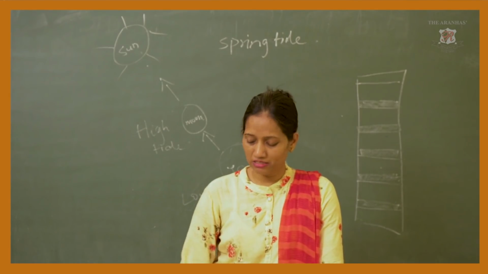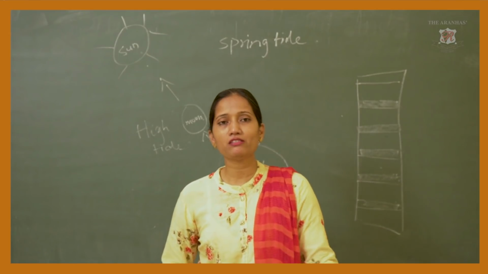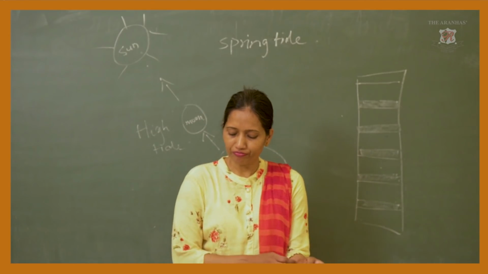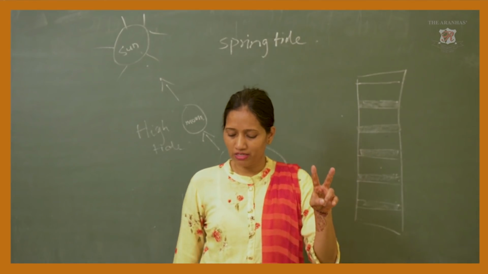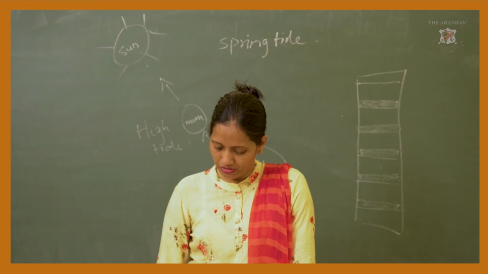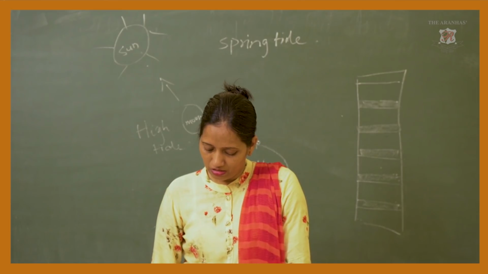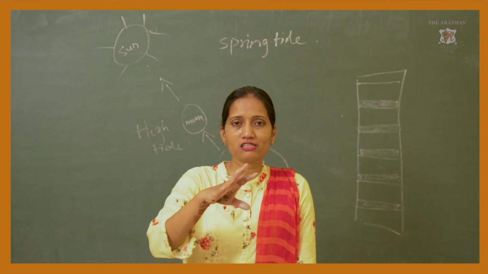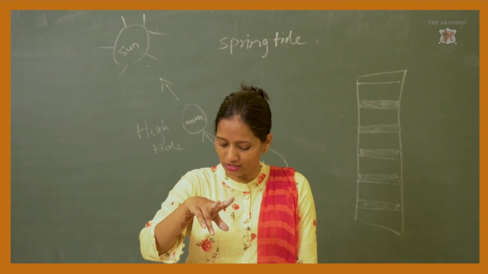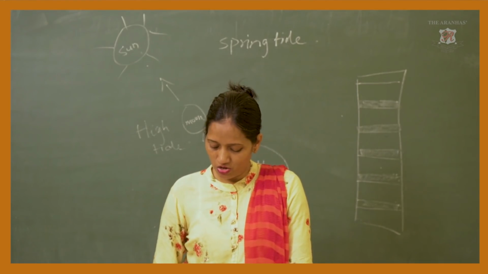Now what is a neap tide? A neap tide occurs twice in a month, when the moon makes a right angle towards the earth, on the first quarter and the third quarter.